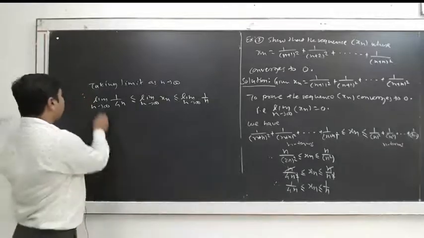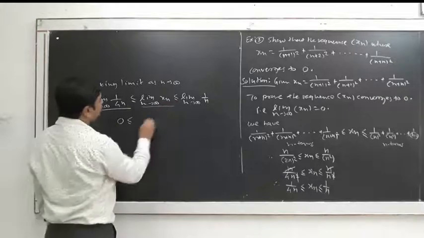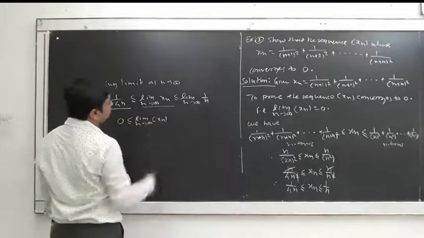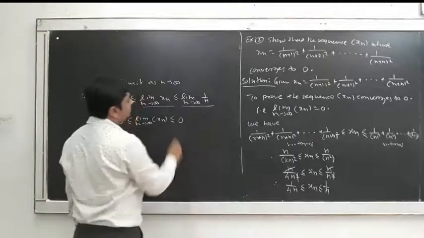The limit of this is 0, which is less than or equal to the limit of xn, which is less than or equal to the limit of this, again 0.